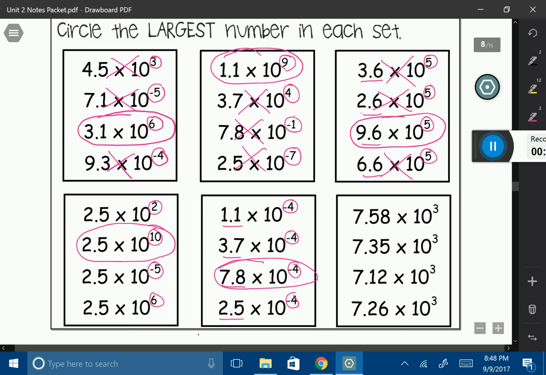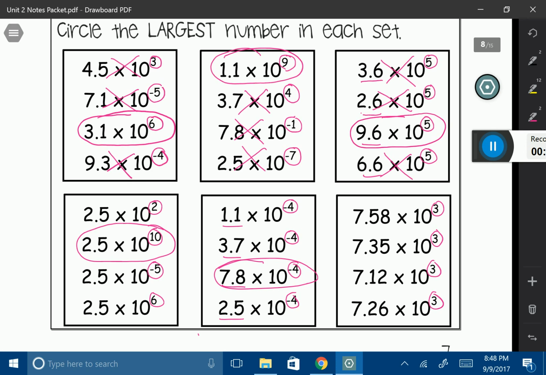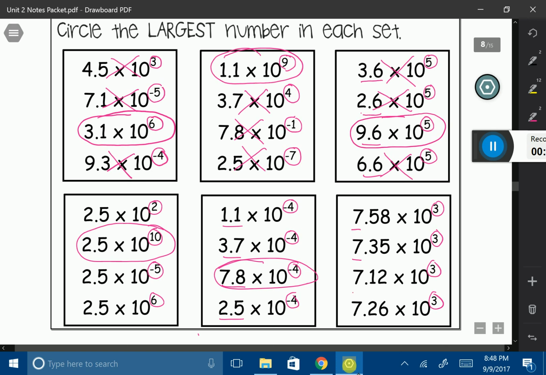And then the last one, again, we have the same exact exponents. So we can't look at the exponents to tell us which one's the largest. We have to look at the base number. Now, all these base numbers are pretty similar. Look at our 7s. They're all the same whole number. So let's go ahead and look at the first number next to the decimal to the right. We have 5, 3, 1, and 2. Because the 5 is the largest, this is going to be our largest number.